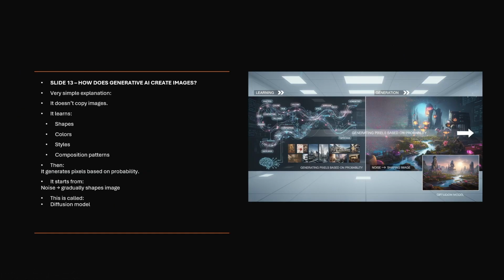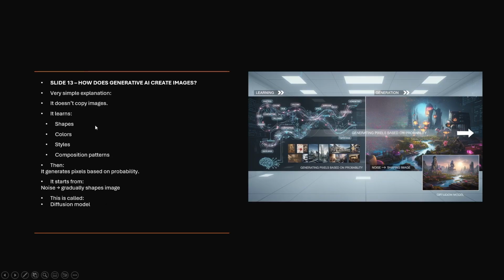Then, how does a generative AI create images? Very simple explanation. It doesn't copy images, because it has no brain like a human brain. It learns shapes, colors, styles and composition patterns. Then it generates pixels based on probability. It starts from noise and gradually shapes the image. This is called the diffusion model.